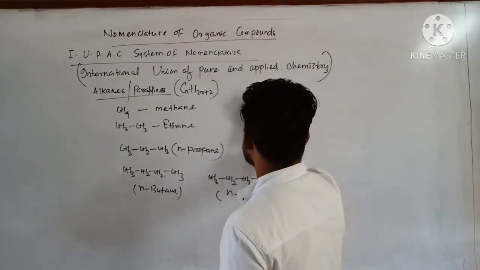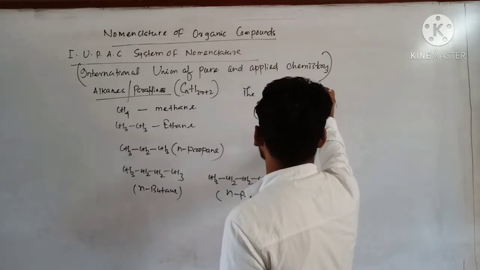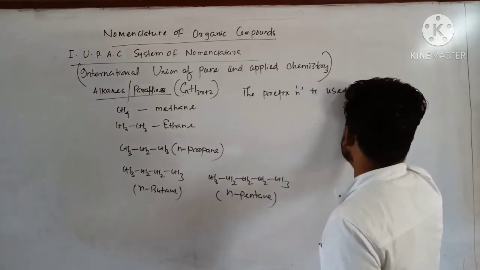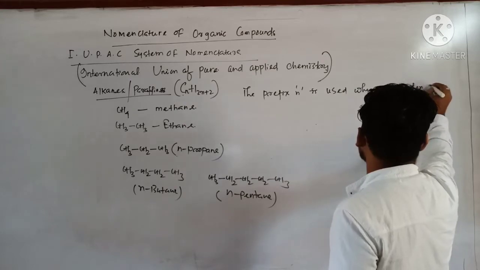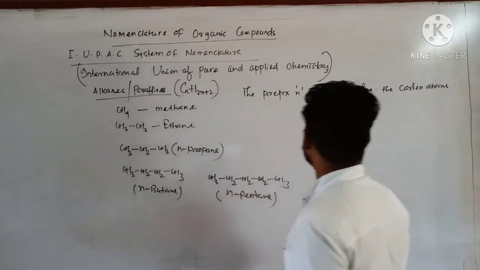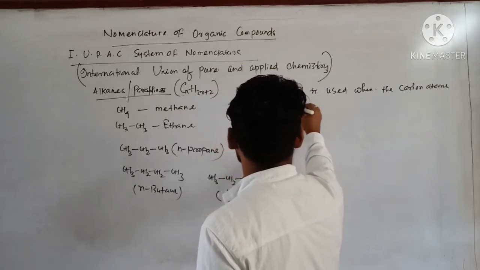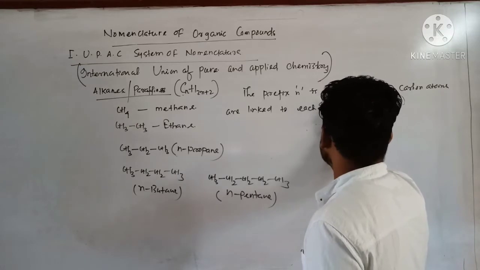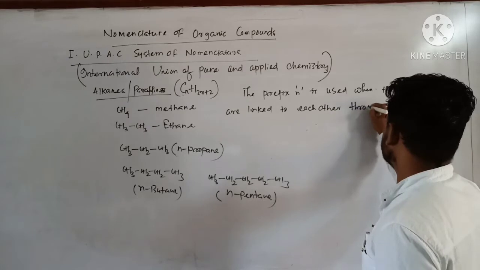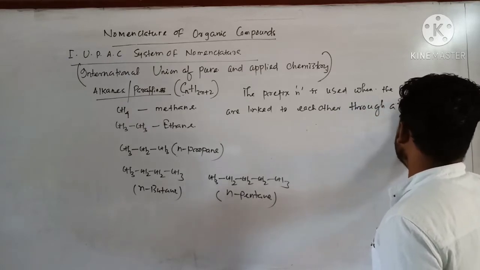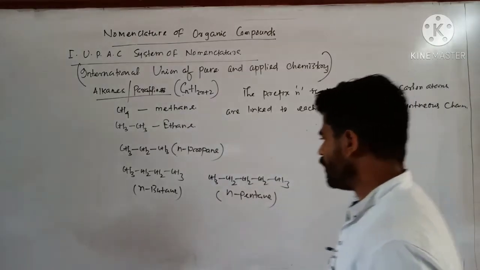You can write that the prefix N is used when the carbon atoms are linked to each other through a continuous chain. That's why we are using N.